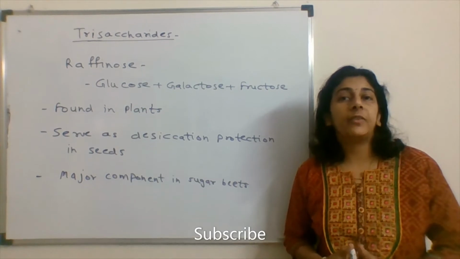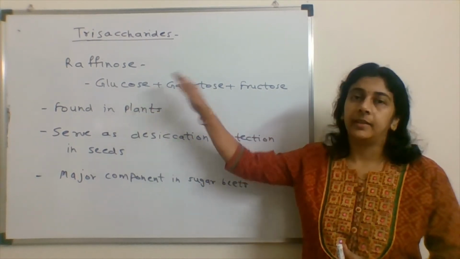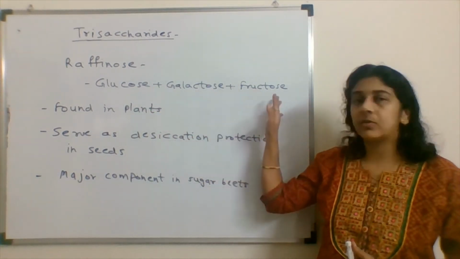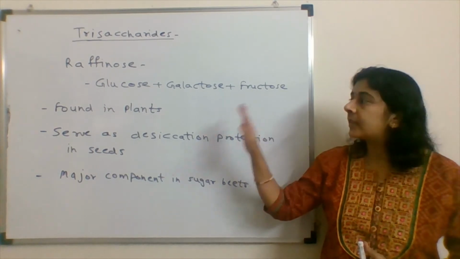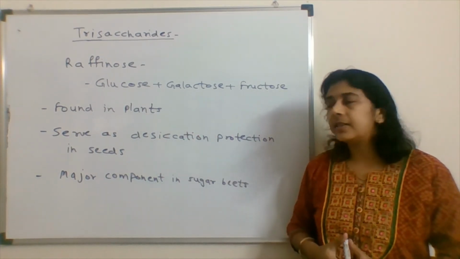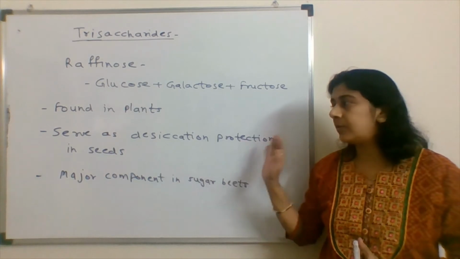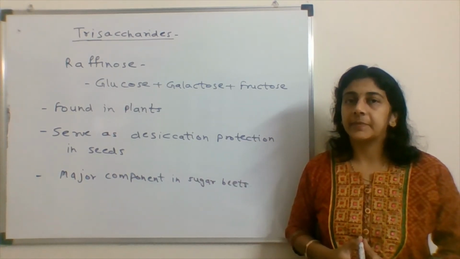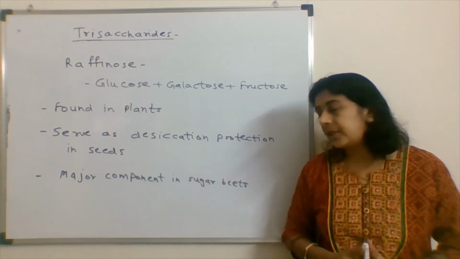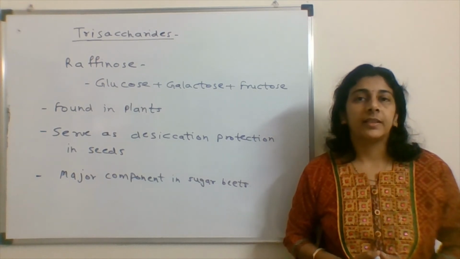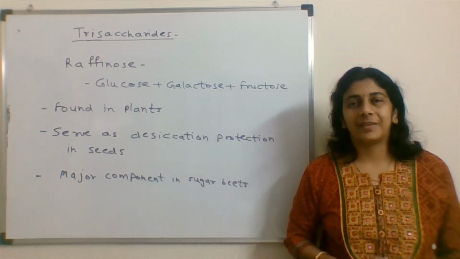The trisaccharide from the options is raffinose. This is made up of glucose, galactose and fructose. This is found in plants and it serves as desiccation protection in seeds. This is a major component in sugar beets. This is a trisaccharide.